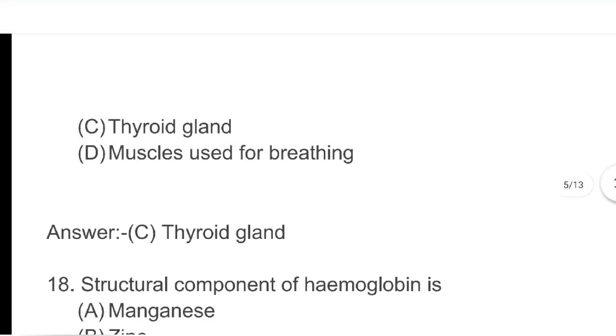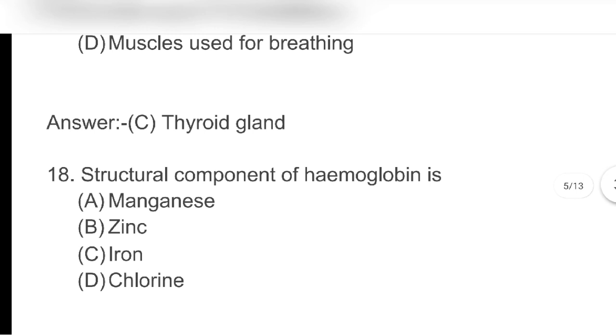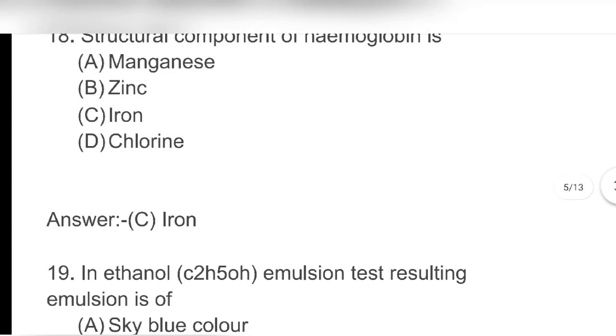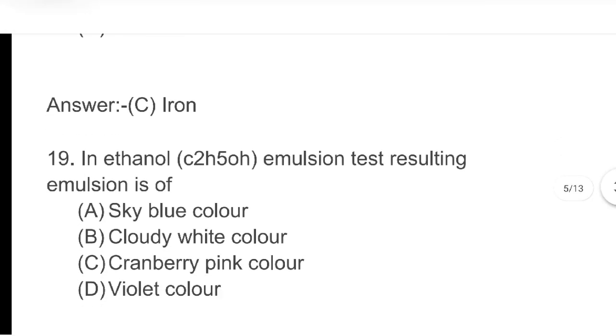Next, a structural component of hemoglobin is A. Manganese B. Zinc C. Iron D. Chlorine. Answer C. Iron.